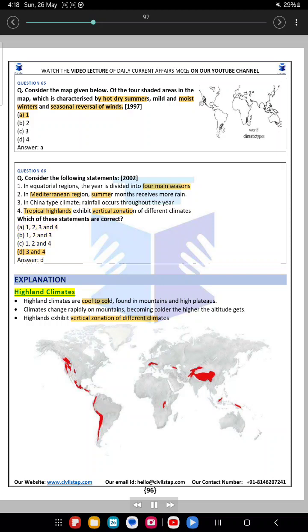Explanation. Highland climates. Highland climates are cool to cold, found in mountains and high plateaus. Climates change rapidly on mountains, becoming colder the higher the altitude gets. Highlands exhibit vertical zonation of different climates.